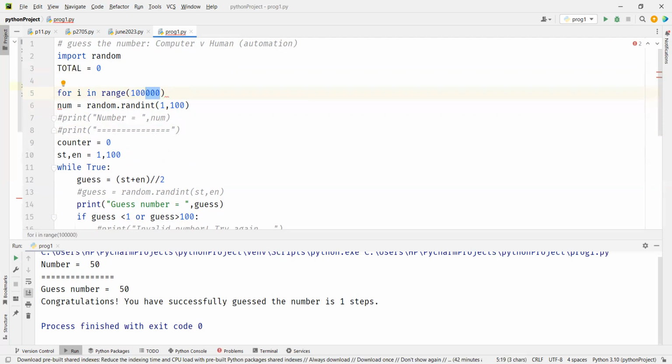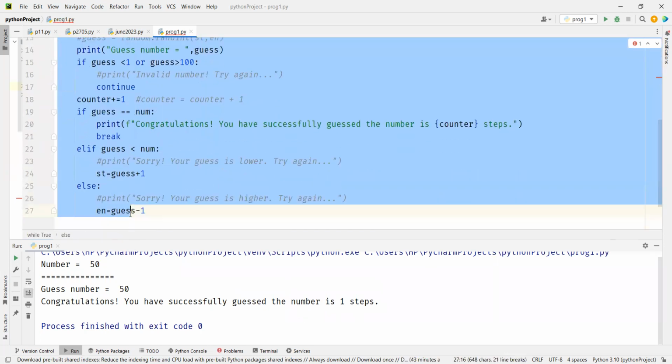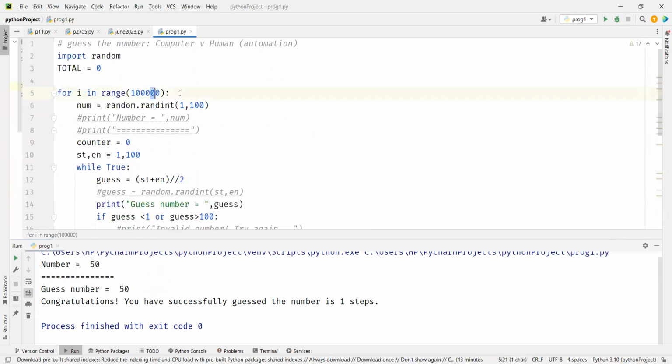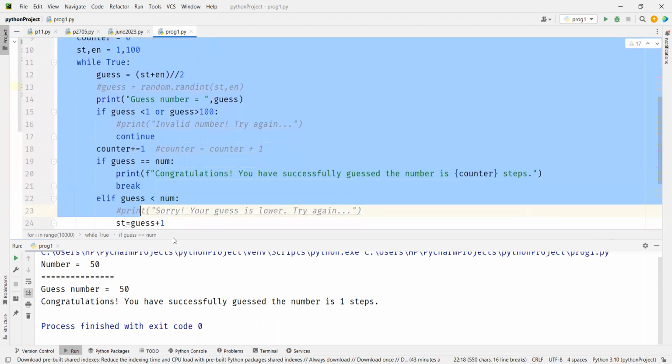Is it 1 lakh? Yes. And we will move this entire thing into the for loop. To begin with, let's do it with 10,000, then we will increase to 1 lakh. So I have moved everything. That means this entire program will run 1 lakh times.